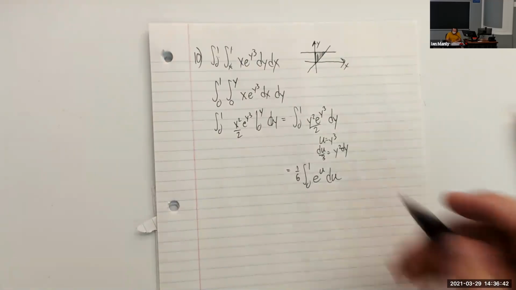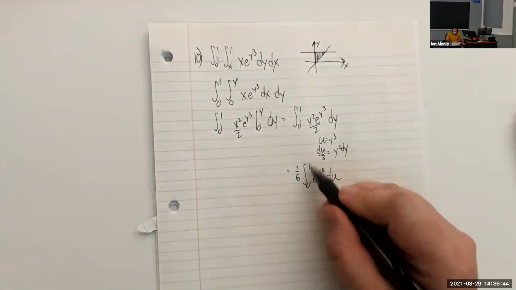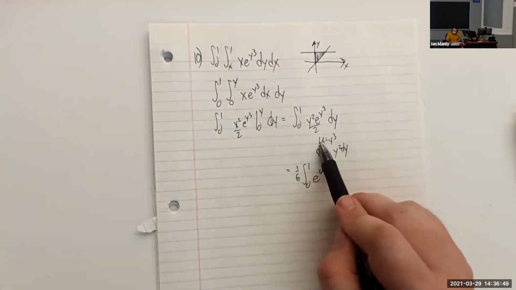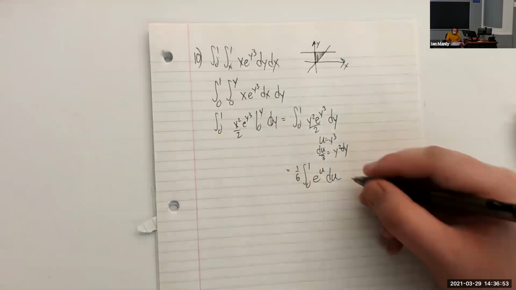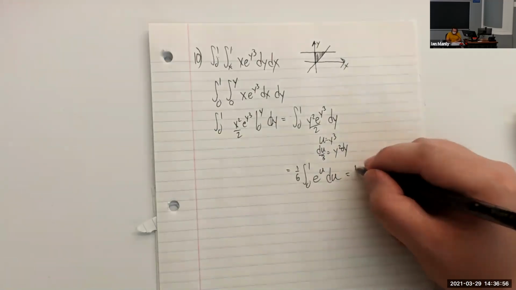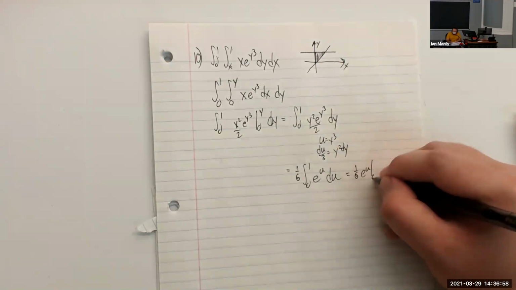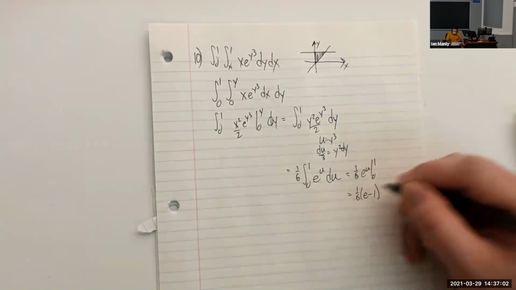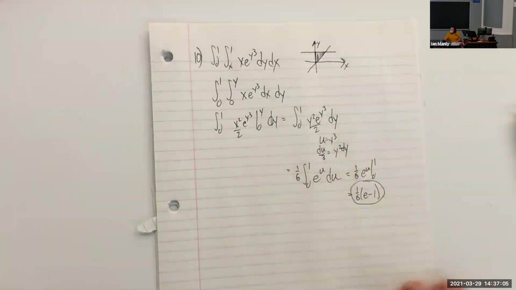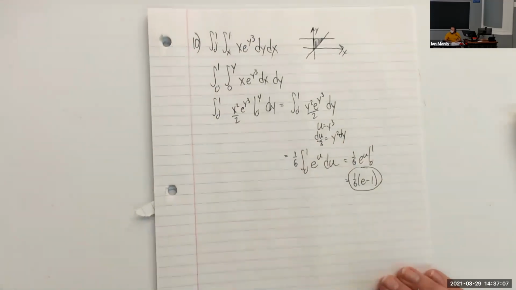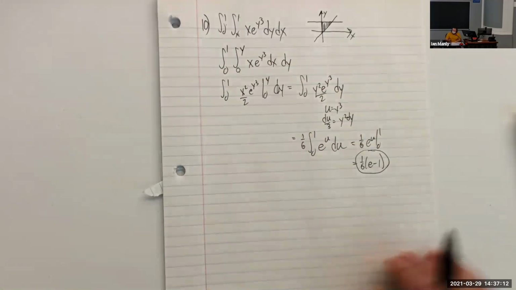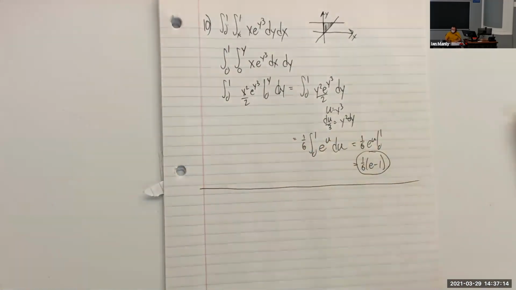Why did I just keep the bounds as they were? Because like the previous problem, if I put 0 in here, I have 0 for u, and if I put 1 in here, I just get 1 for u. So these are going to be the same. This ends up giving me 1/6 e to the u from 0 to 1, which is e minus 1. So we have 1/6 times e minus 1 as the result of this integral. Sometimes it's necessary to change the order of integration, and that's how we do it.